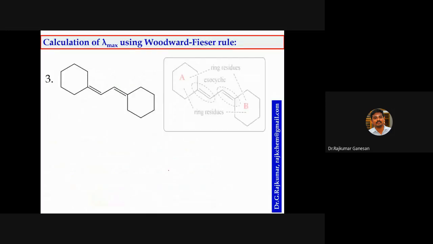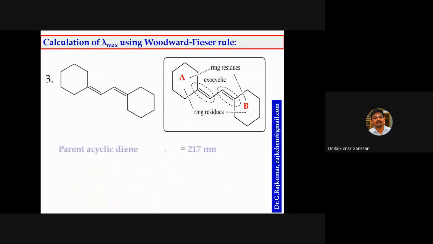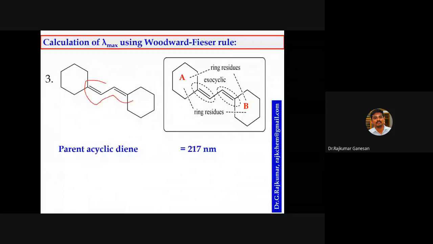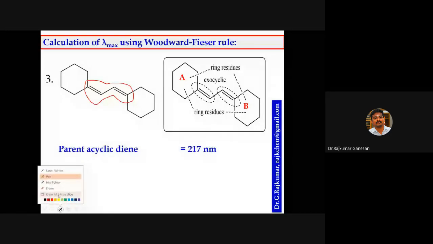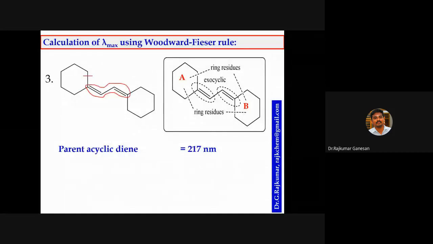Look at this. This is a parent acyclic diene, because the conjugation is in the acyclic part, not in the ring system. So the value is 217 nanometer. And look at the ring residues. How many ring residues are there? You can circle this part and you can see 1, 2 substituents, alkyl residues. This way, here it is 1, 2. So totally there are 4 ring residues. So 4 into 5, 20 nanometer.